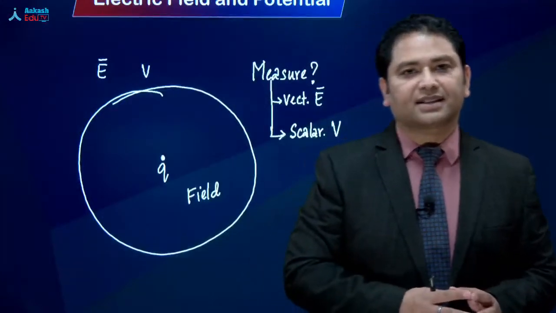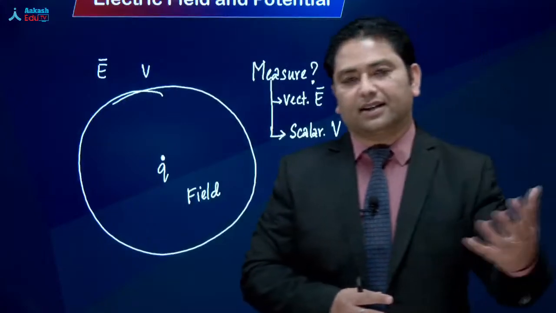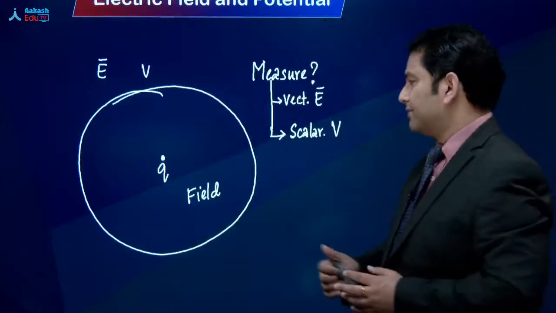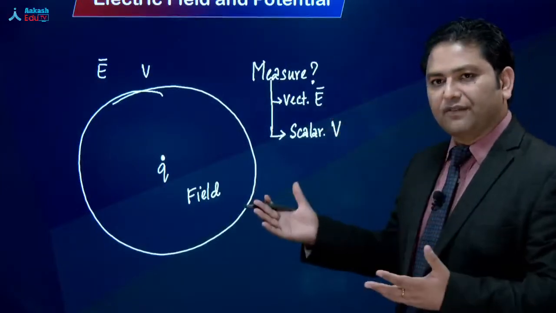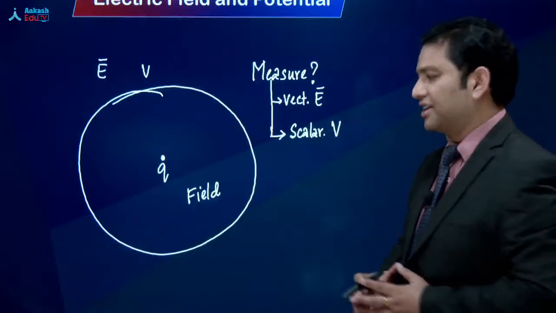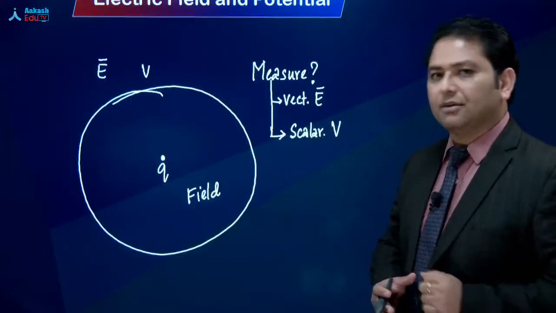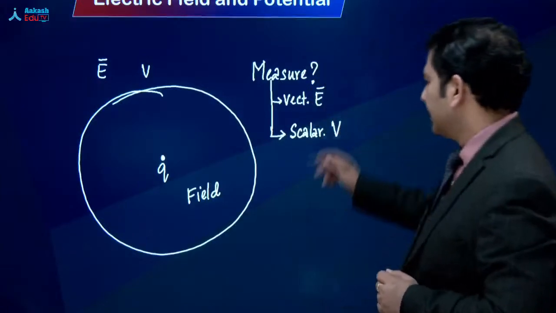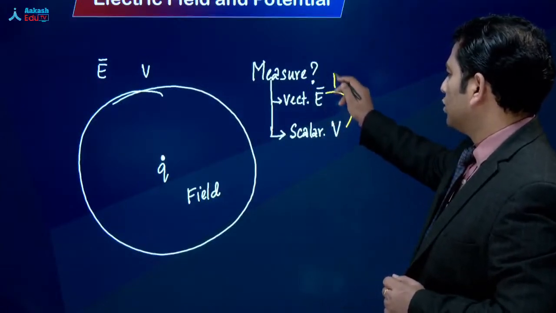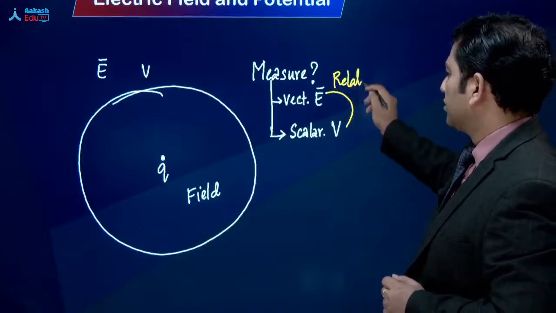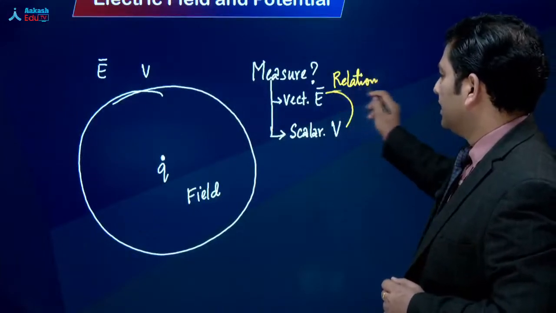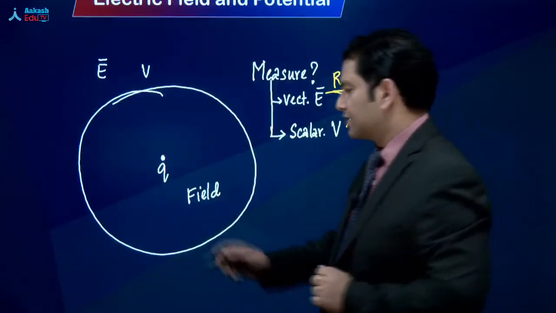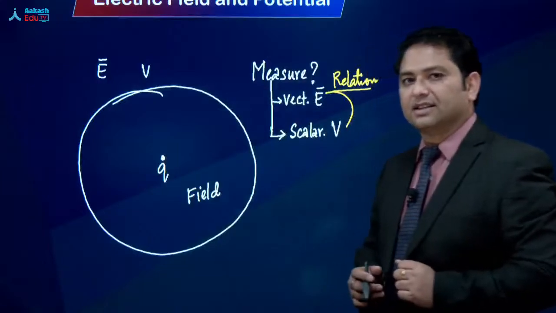One measures the vectorial strength, the other measures the scalar strength. और जो vectorial strength measurement है, that is the electric field, the scalar strength measurement है, that is the potential. इसका मतलब हम एक चीज तो कर सकते हैं, इन दोनों के बीच में we can think of a relation, क्योंकि ultimately both are involved in measuring the strength of this given charge.